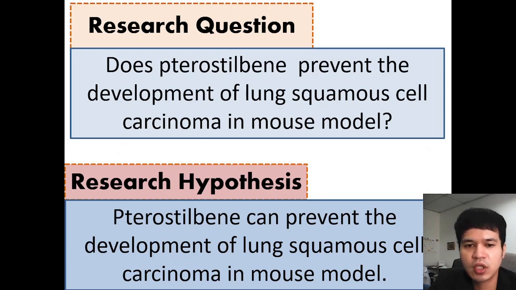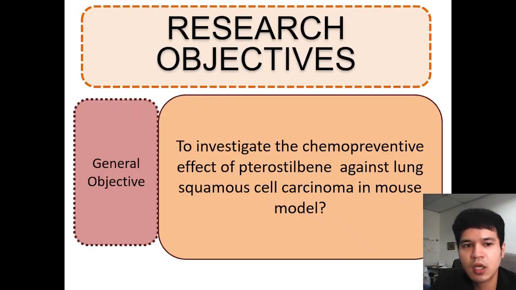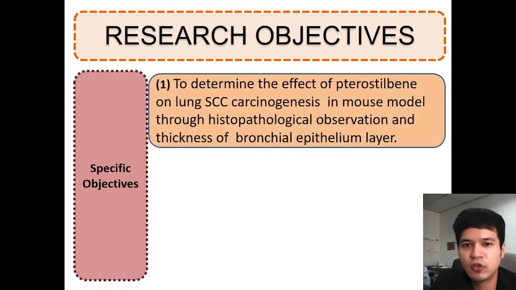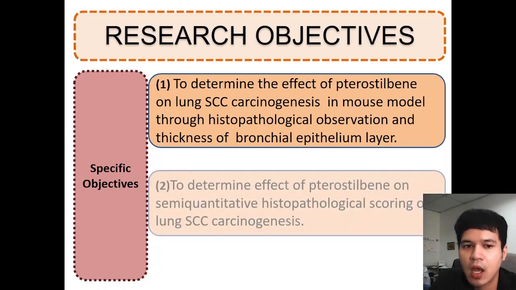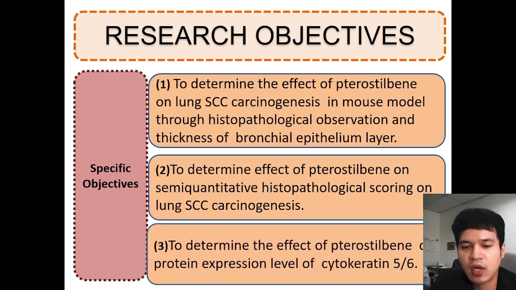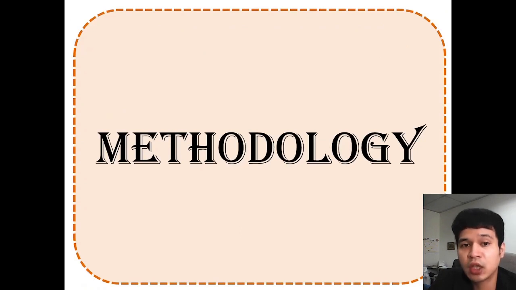So this is my research question and my research hypothesis. For the general objective, to investigate the chemopreventive effect of pterostilbene against lung SCC in a mouse model. My first specific objective is to determine the effect of pterostilbene on lung SCC through histopathological observation and the thickness of the bronchial epithelium layer. My second specific objective is to determine the effect of pterostilbene on semi-quantitative histopathological scoring. And my third and last specific objective is to determine the effect of pterostilbene on the protein expression level of cytokeratin 5-6.